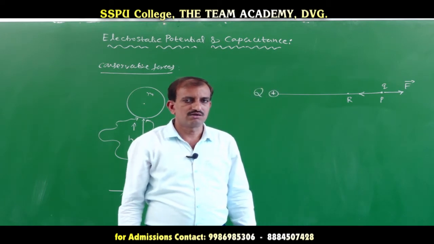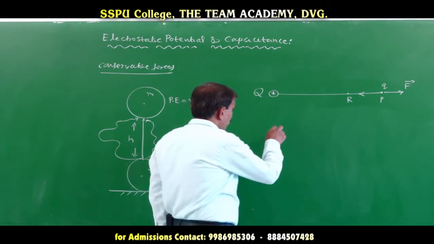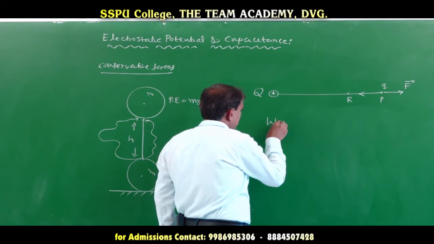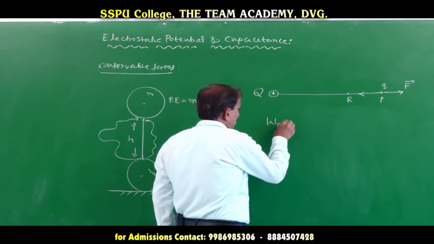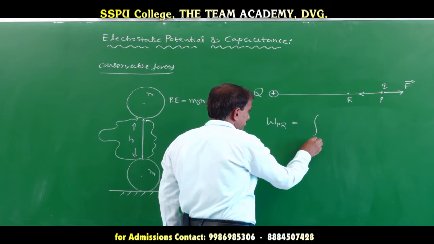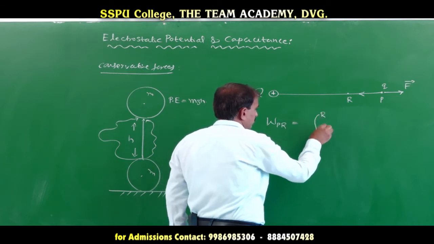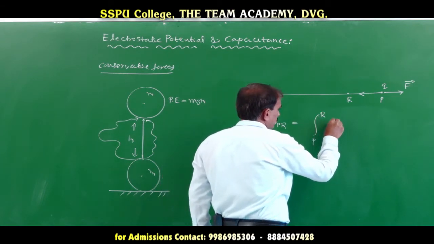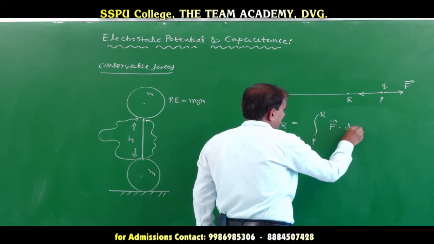The work done by this force is given by the work done from P to R, equal to the integration from P to R of force into displacement dx.